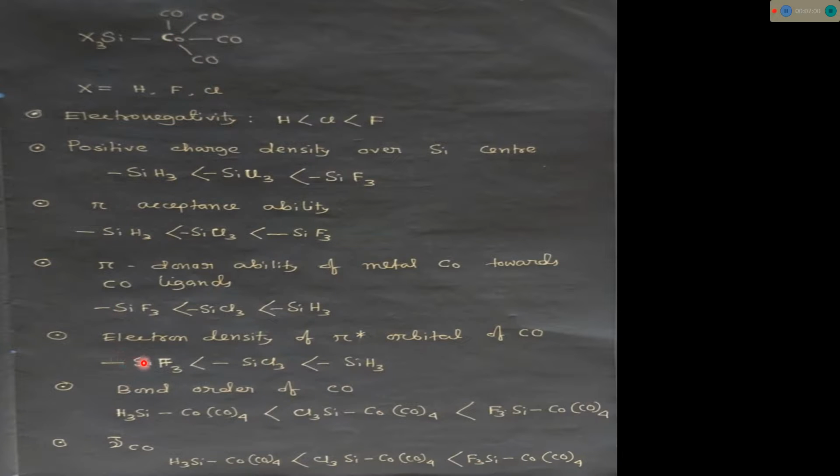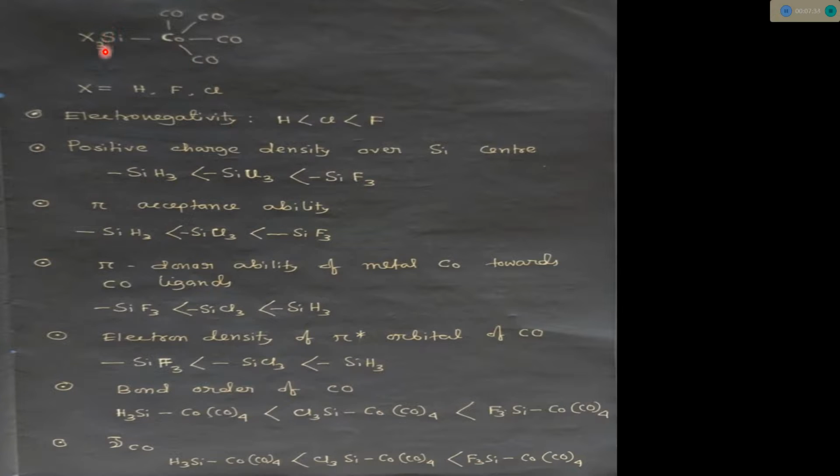That's why I have written here pi donor ability of metal cobalt center towards CO ligands. So pi donor ability of cobalt center towards CO ligand is highest for SiH3, because SiH3 is less pi accepting among these three groups, SiH3, SiF3, SiCl3. It will accept less electron density from the cobalt metal center. That's why the cobalt metal center will donate more electron density towards the CO ligand.